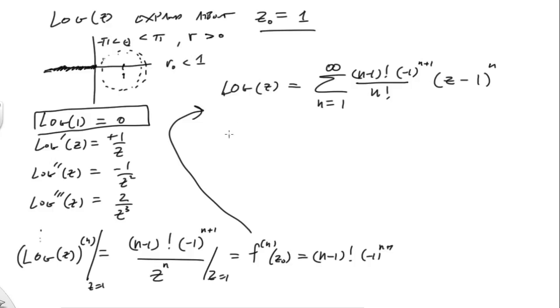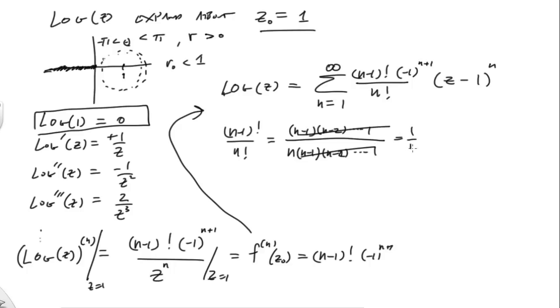So I can rewrite this a bit. Know that n minus 1 factorial over n factorial is equal to n minus 1 times n minus 2 dot dot dot all the way to 1. Likewise, we have here n times n minus 1 times n minus 2 dot dot dot all the way to 1. So clearly all those cancel and we're left with just 1 over n.